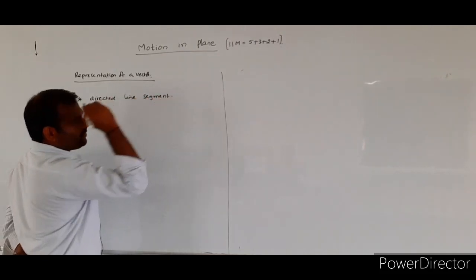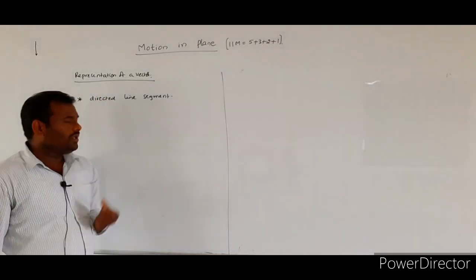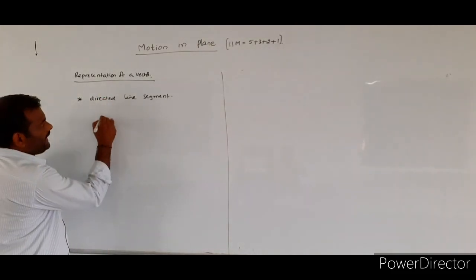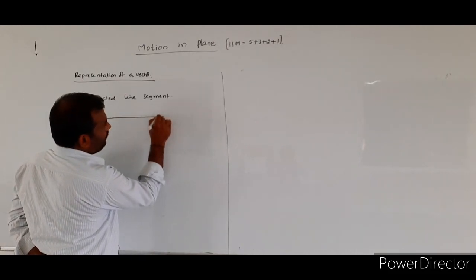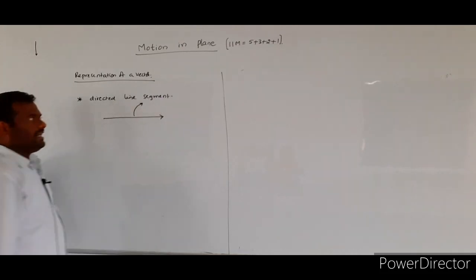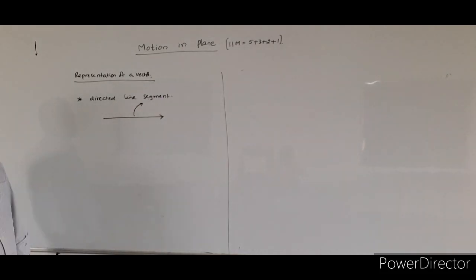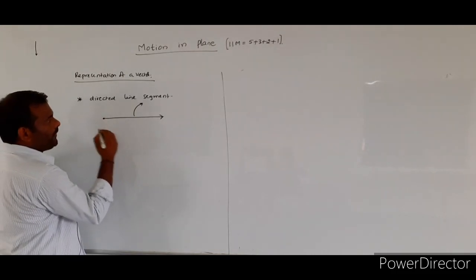What is meant by a directed line segment? See here. It is a straight line with an arrow. This will be called a directed line segment. In this directed line segment, we have to know about 2 points.